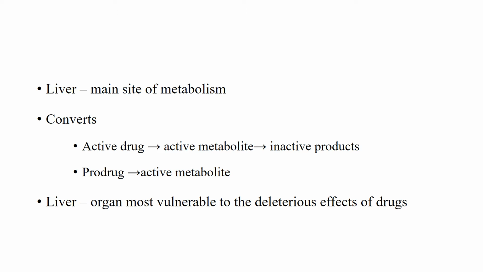Most drugs, during their administration, reach the liver from the portal circulation. So liver is the most vulnerable organ to the deleterious effects of these drugs. Not only that, there are certain endogenous compounds produced by the liver, for example plasma proteins. These plasma proteins are effective for the binding of certain drugs. So imagine a drug having high plasma protein binding administered to a person with hepatic disease. There is less plasma protein, so the free form of the drug will be high, which leads to toxicity of the drug.